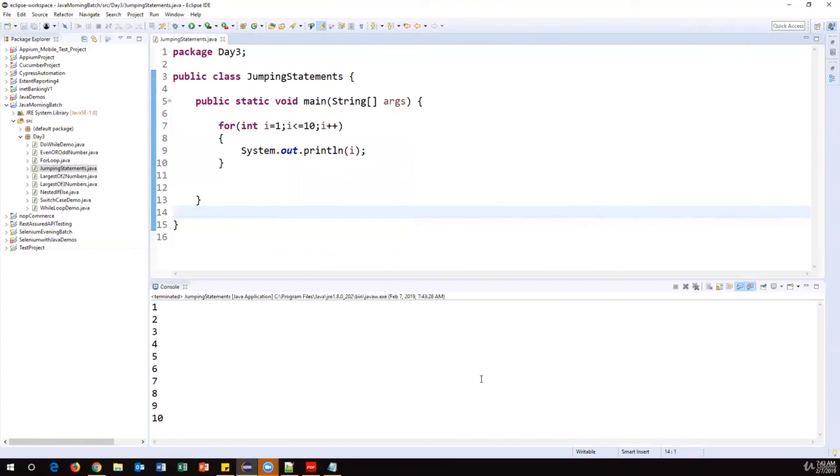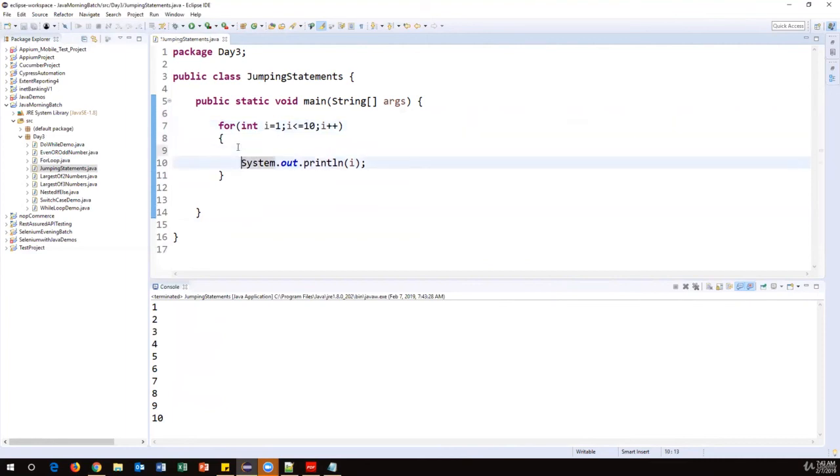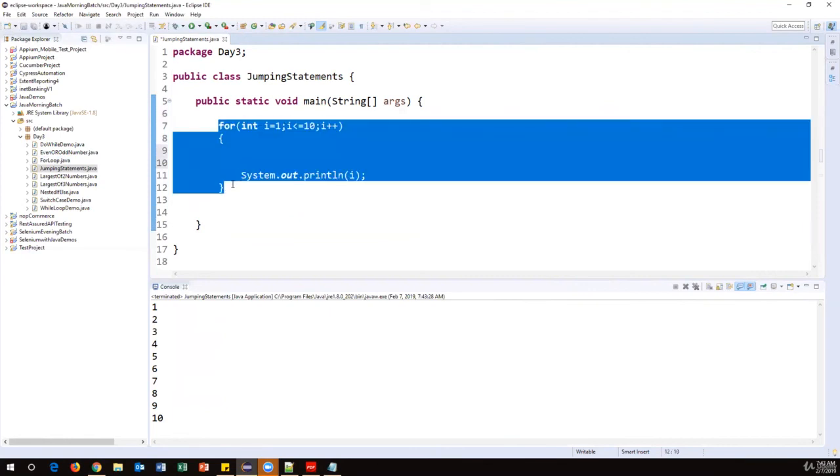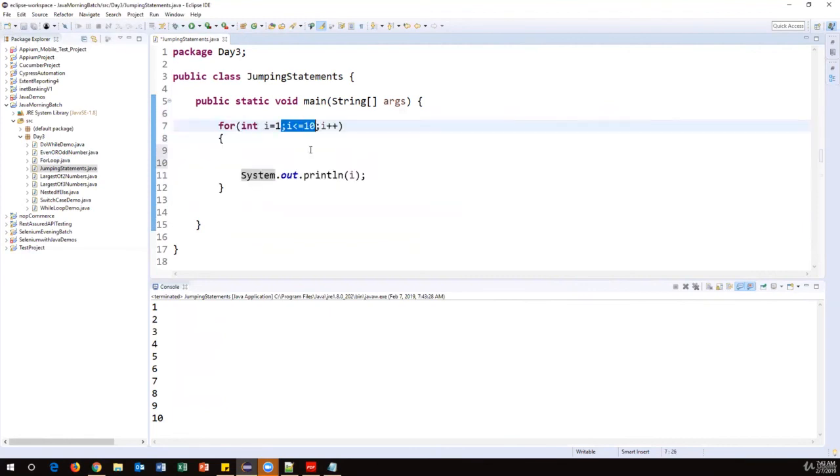My requirement here is that the i value keeps incrementing 1, 2, 3, 4, 5, 6, 7, 8 till 10. But as soon as the i value becomes 5, I want to immediately exit from this for loop, even though the condition is true. My condition is 1 to 10, so until i reaches 10, it will not exit the for loop.